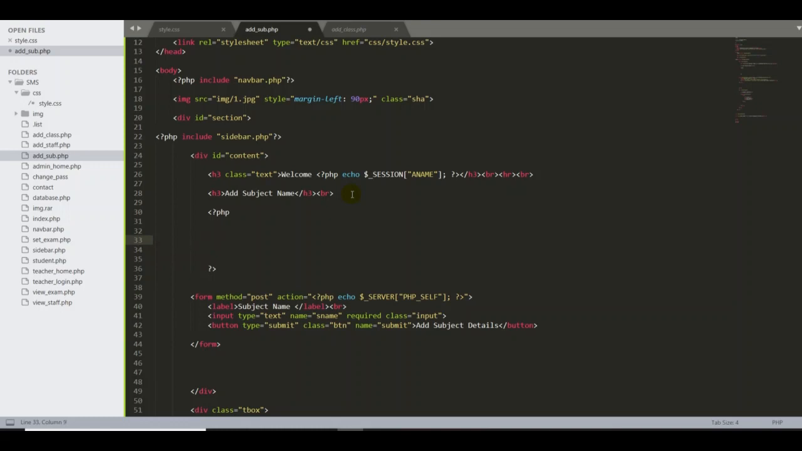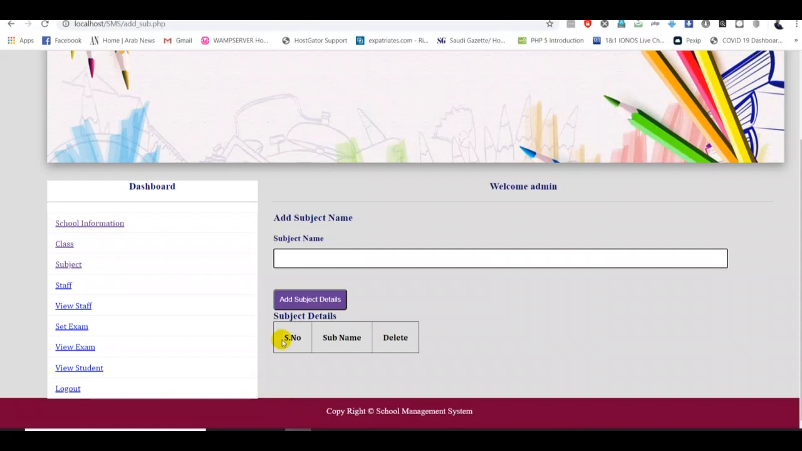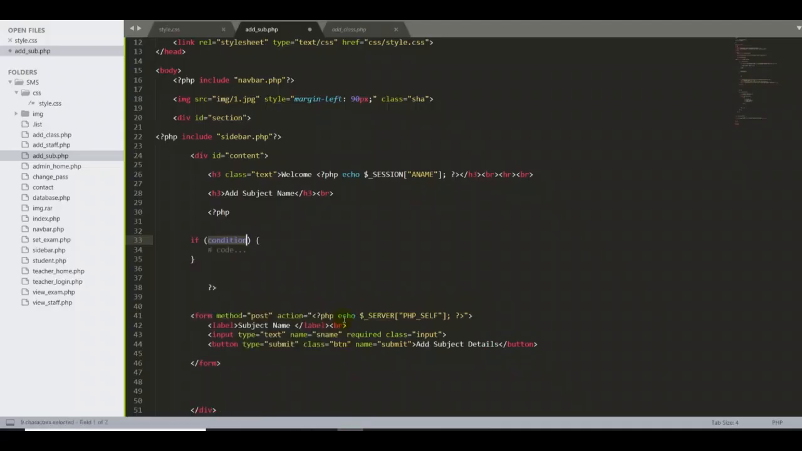So MySQL. Okay. The first thing, guys, is what I have to check. For example, if you go back here, whether the button is pressed or not, as usual. So I'm typing if isset, and for example, $_POST. I have to check the button name.